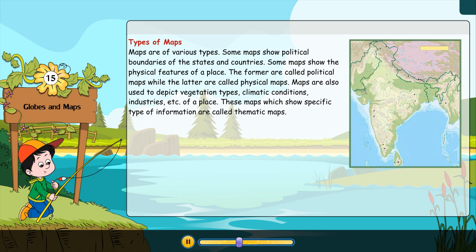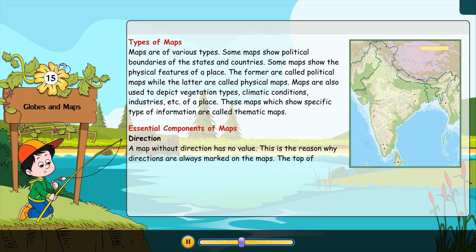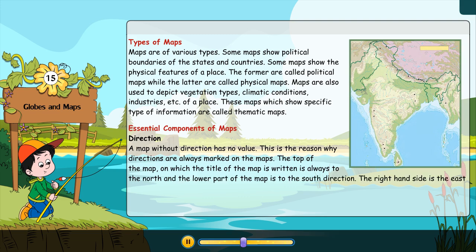Essential components of maps. Direction. A map without direction has no value. This is the reason why directions are always marked on the maps. The top of the map, on which the title of the map is written, is always to the north, and the lower part of the map is to the south direction. The right-hand side is the east, and the left-hand side is the west.